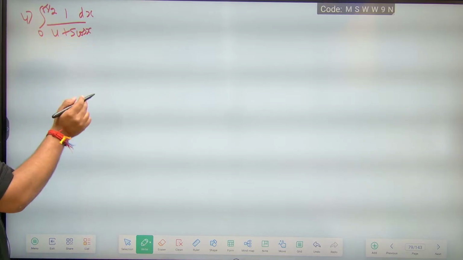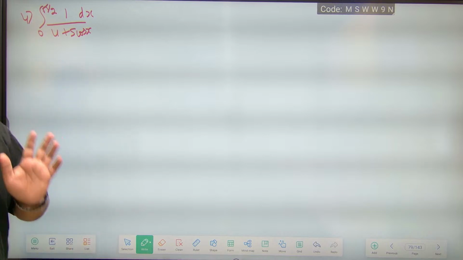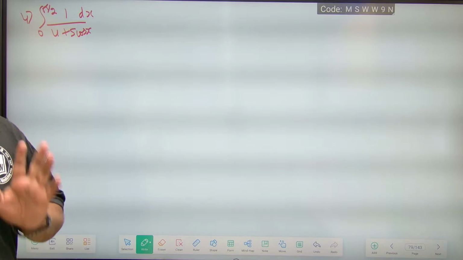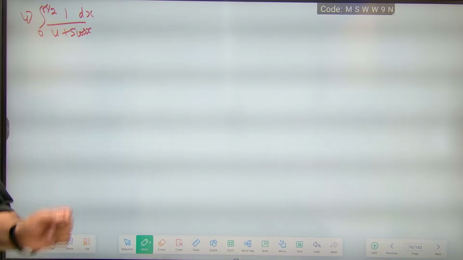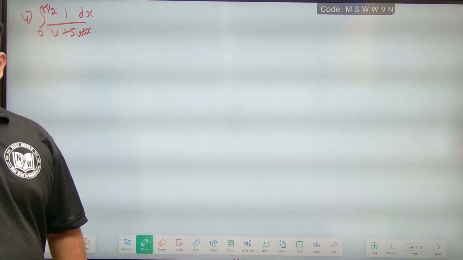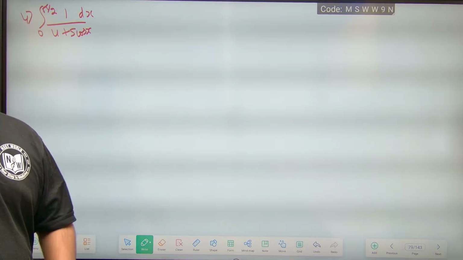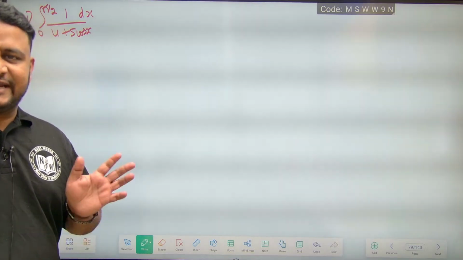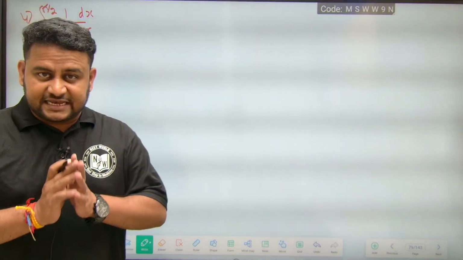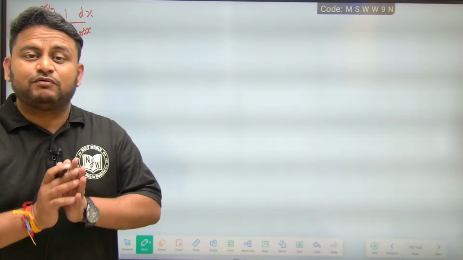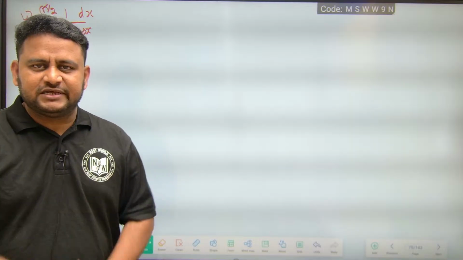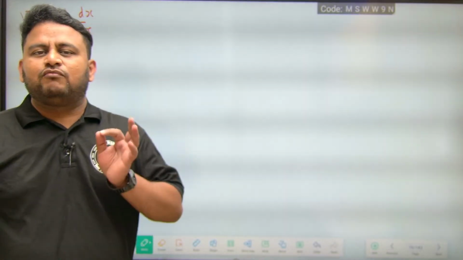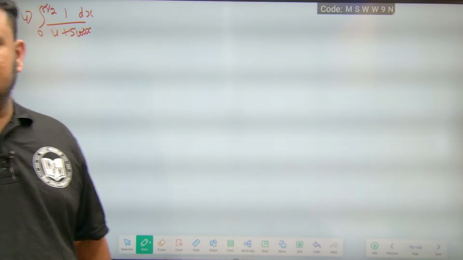So here in this question we have to do some substitution. For such type of questions I told the working rules for indefinite integrals. I told you, integral of 1 by a cos x plus b sin x plus c, put t is equal to tan x by 2. Then sin x will be 2t by 1 plus t square, cos x will be 1 minus t square by 1 plus t square, and dx will be equal to 2 dt by 1 plus t square. This is what I told you.